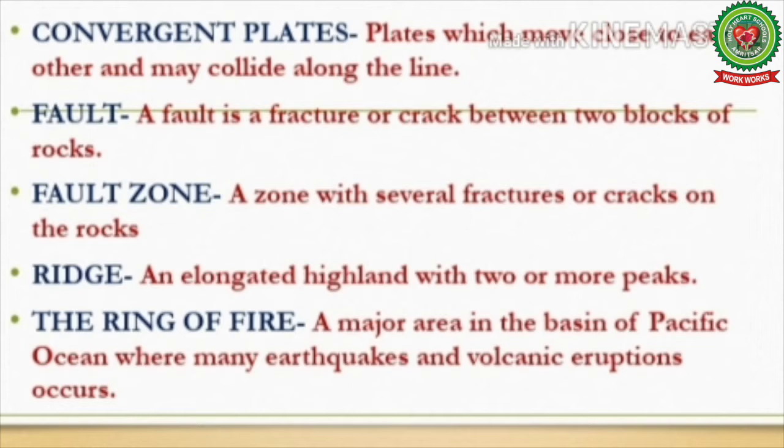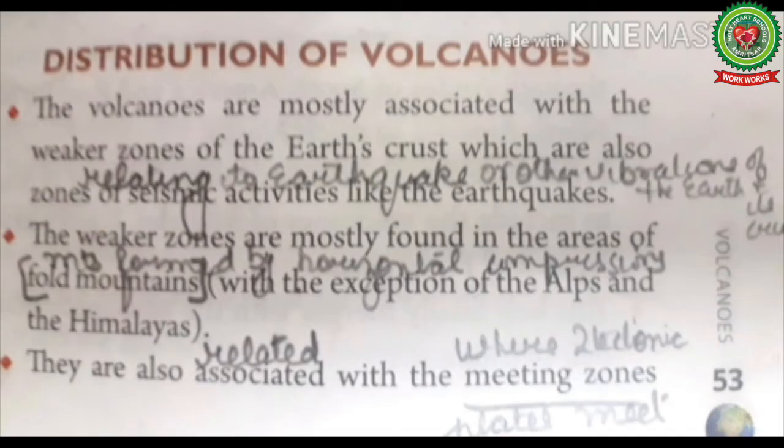Next we are having ridge, an elongated highland with two or more peaks. And at last we have the Ring of Fire, the major area in the basin of Pacific Ocean where many earthquakes and volcanic eruptions occur. So now students, please open up your chapter number 7, page number 53.